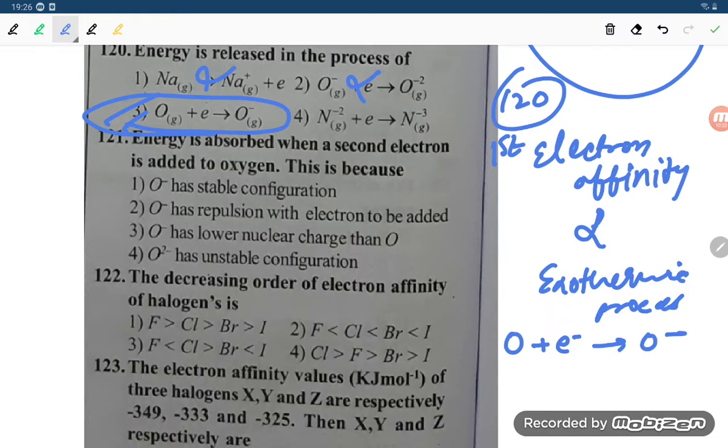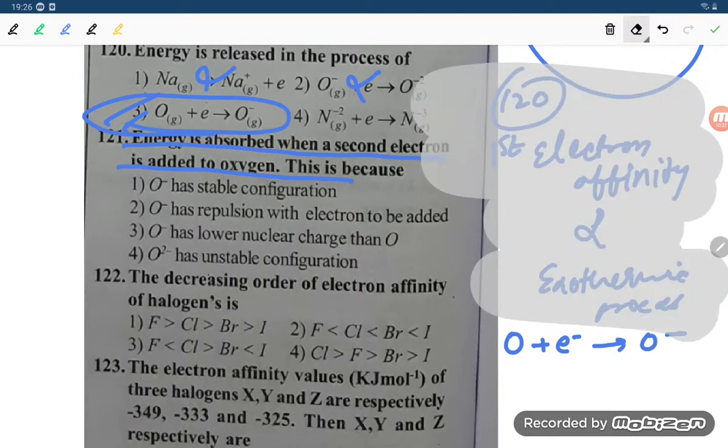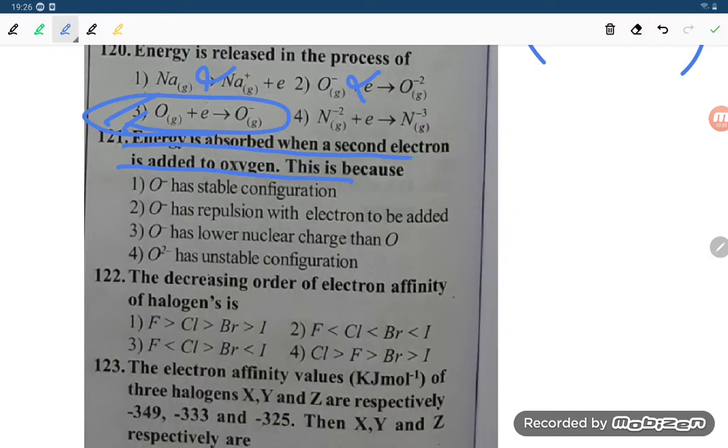Now question number 121. Energy is absorbed when second electron is added to the oxygen. Dear student, how will you understand this problem? They are saying energy is absorbed when the electron is added to oxygen. So O⁻ is there. If you are adding one more electron, you get O²⁻.